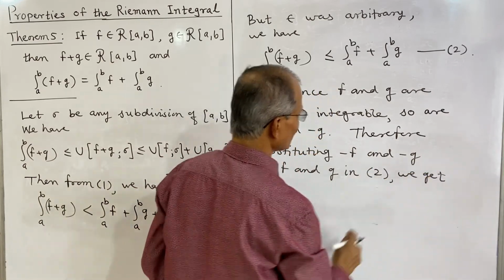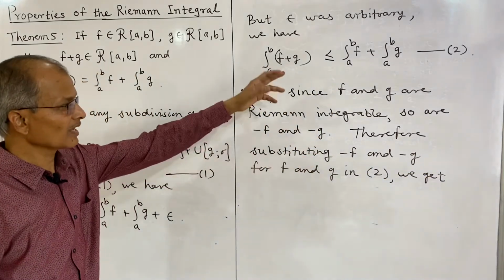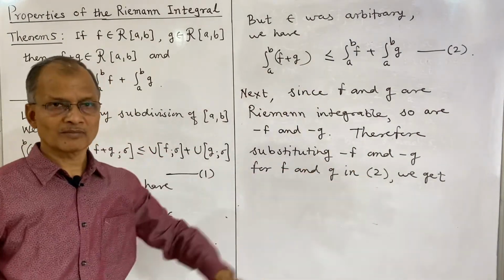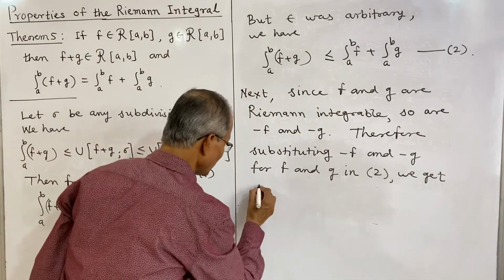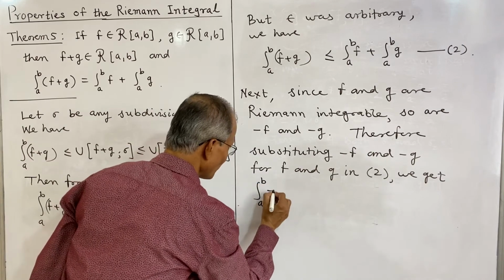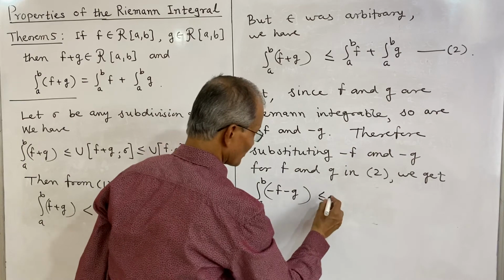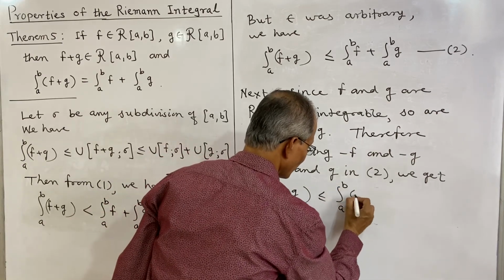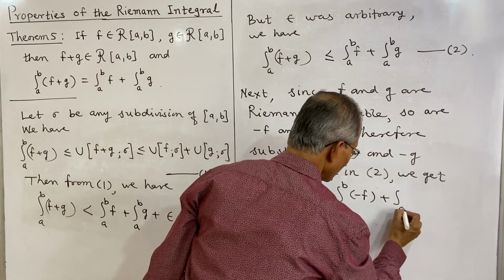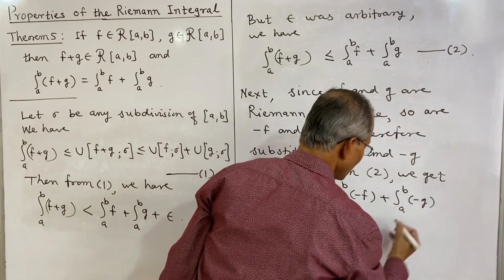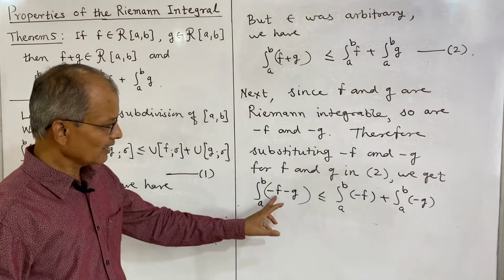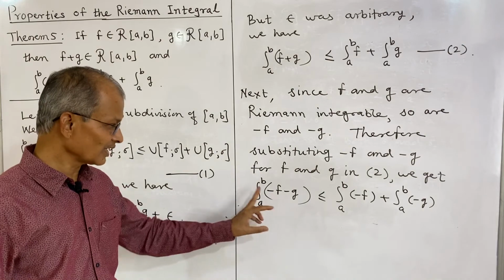We replace f by minus f and g by minus g. So what we get is the left side, integral a to b of minus f minus g, is less than or equal to integral a to b of minus f plus integral a to b of minus g. And here the negative sign can be taken outside the integral.